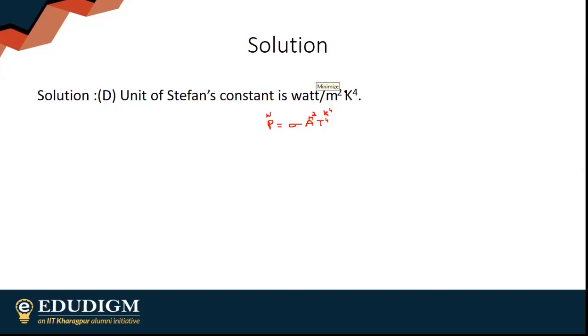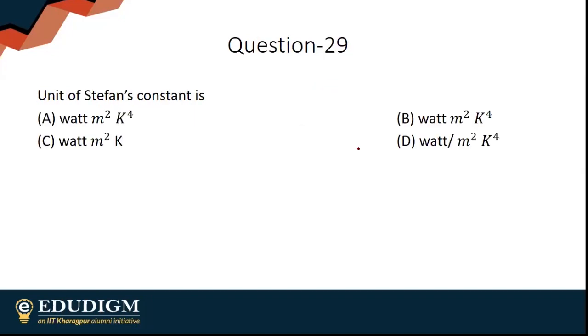A, B, D same option? No, A, B, D are not the same option. I think only A and B are the same option. D is different. D is watt per meter square K to the power 4.